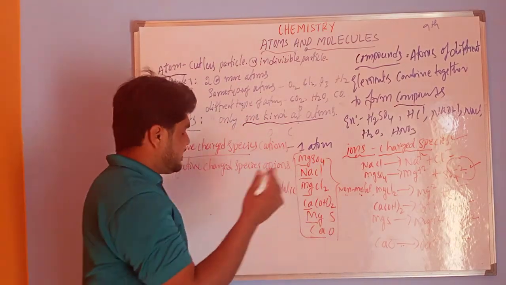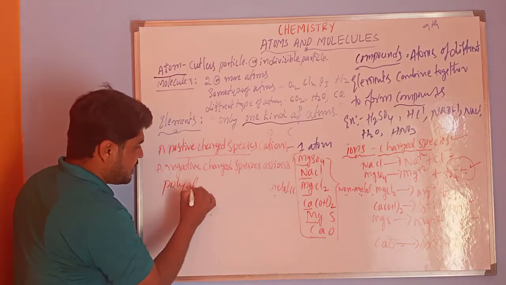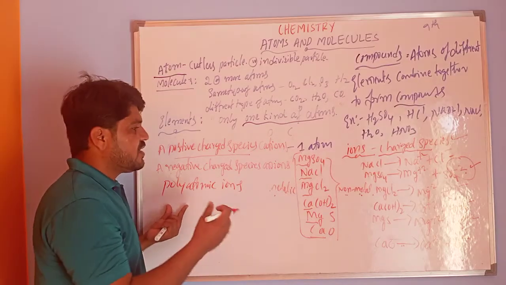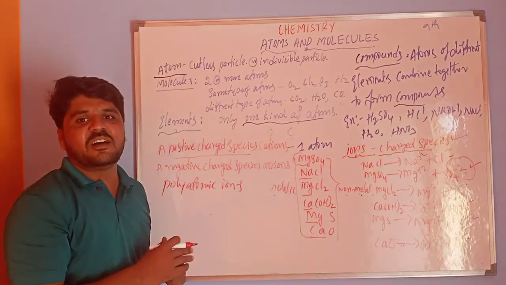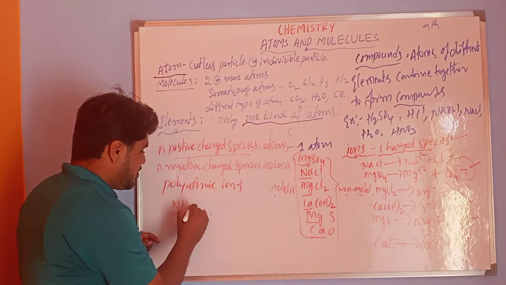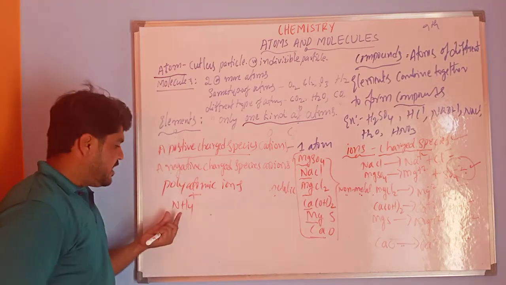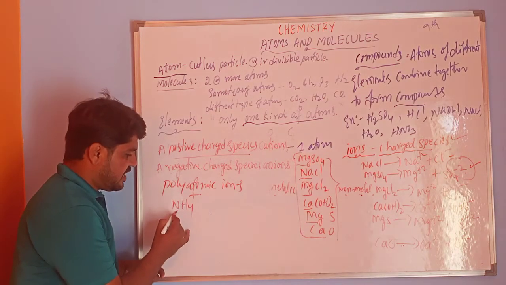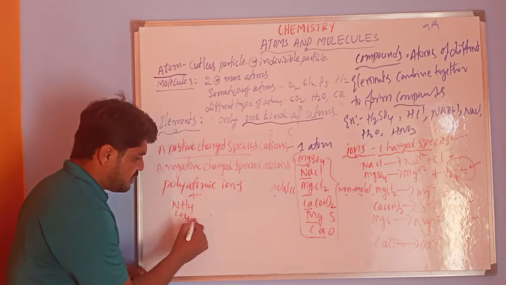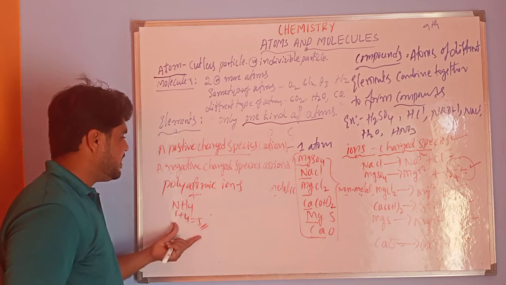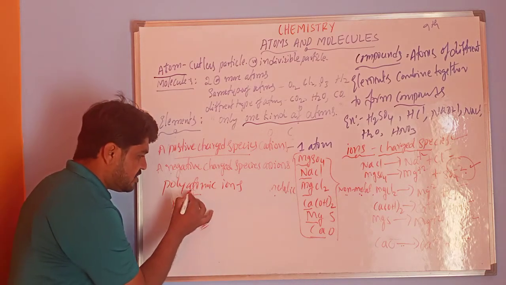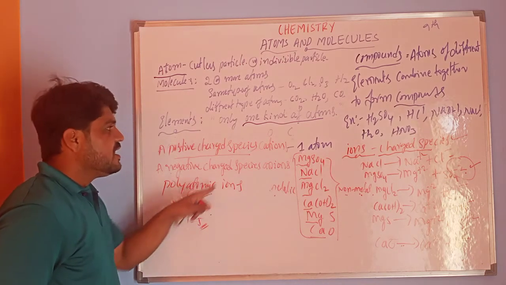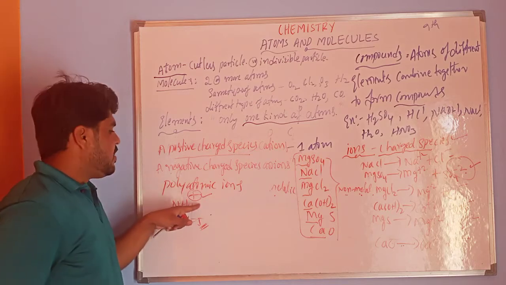Polyatomic ions. Poly means more than one. For example, I am taking NH4 plus. In this NH4 plus, nitrogen is present and hydrogen is present, so that's why this is polyatomic. One nitrogen atom and 4 hydrogen atoms, totally the atomicity is 5. That's why this is a polyatomic ion. Because of this charge we call it an ion. Here it is a positive charge, that's why this is a cation.